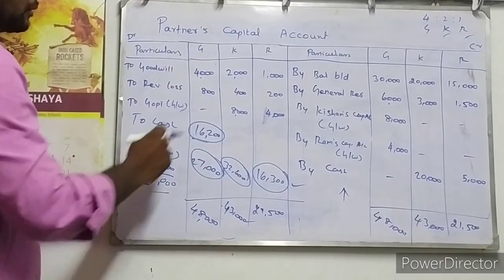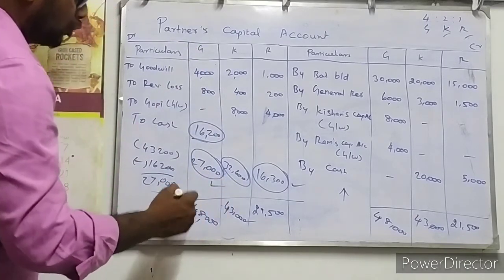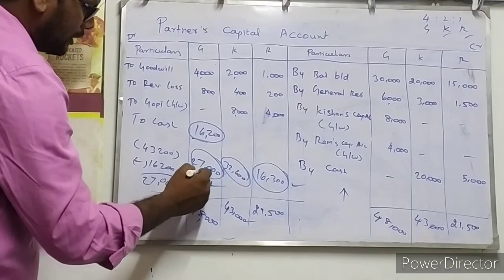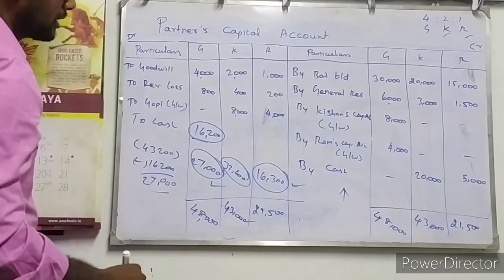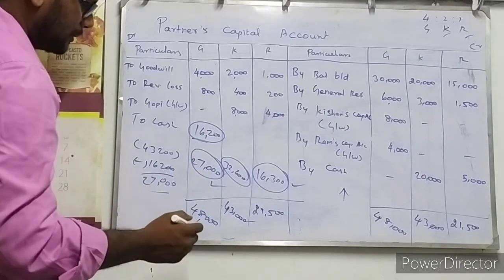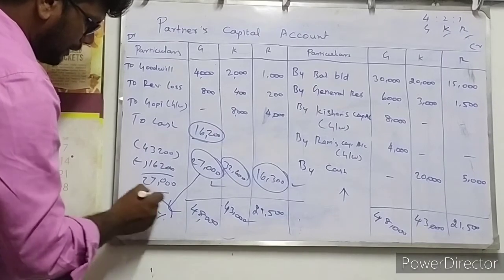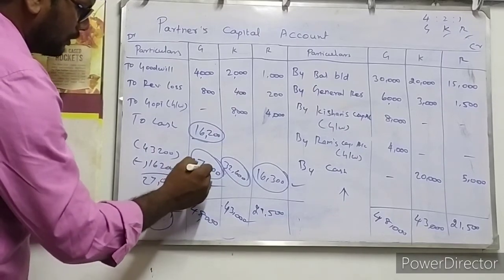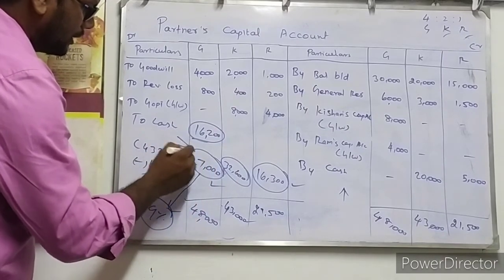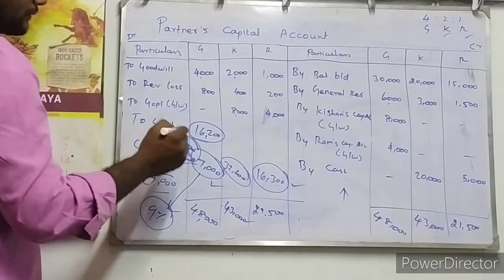Who is retiring here? Gopi is retiring. So this 27,000 rupees will be paid to Gopi in 3 equal installments with 9% interest also, as per the information given. As per that information, 9% interest will be provided, and this 27,000 will be given in 3 equal installments, isn't it?